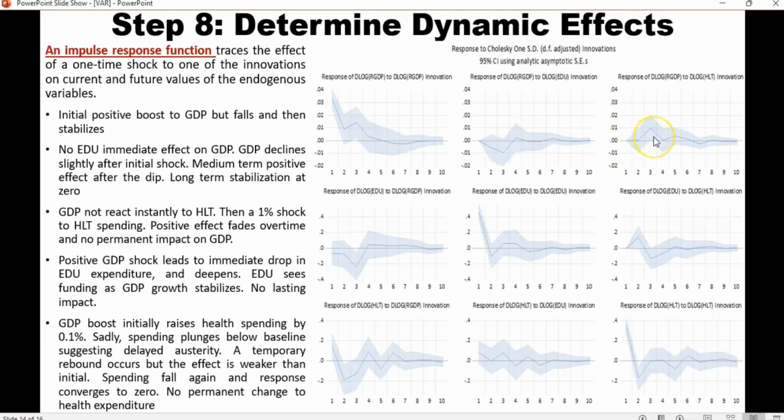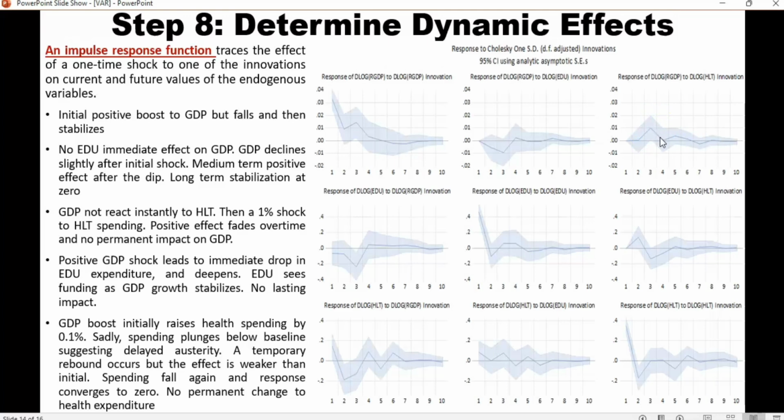The same applies here, the response of real GDP to health. We discover that real GDP did not react instantly to health spending, but with a 1% positive shock to health spending, there is a positive effect, and then the positive effect fades.